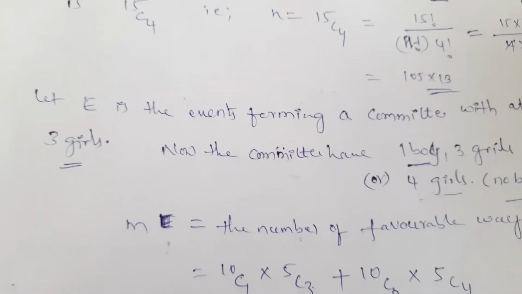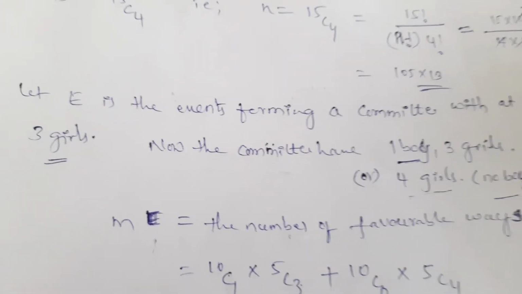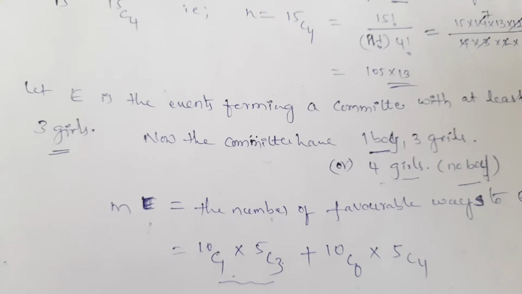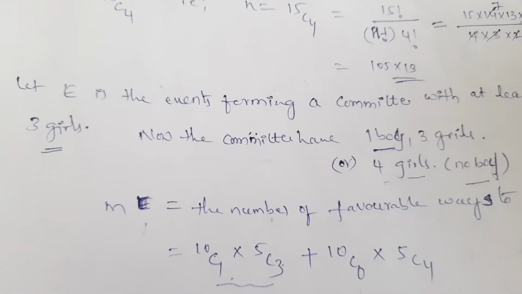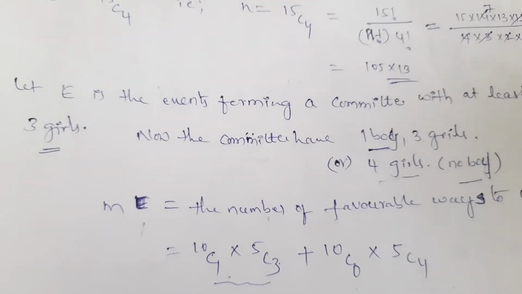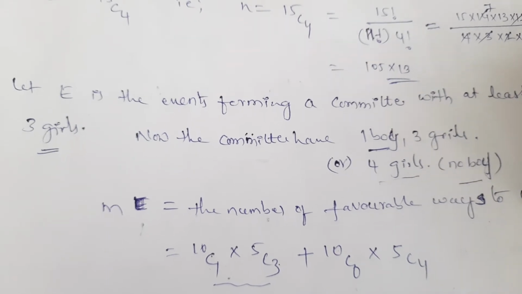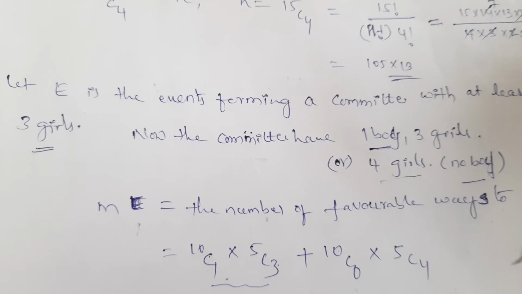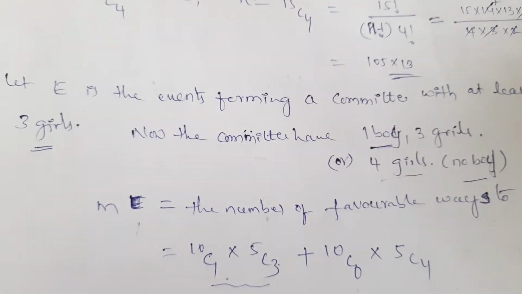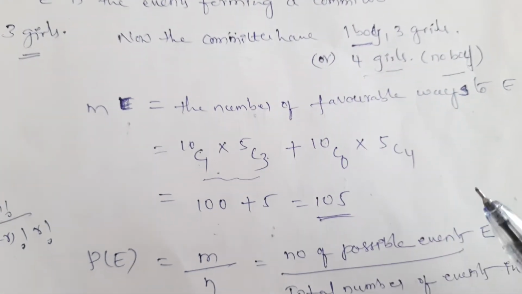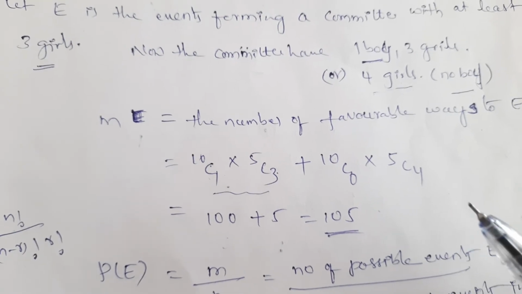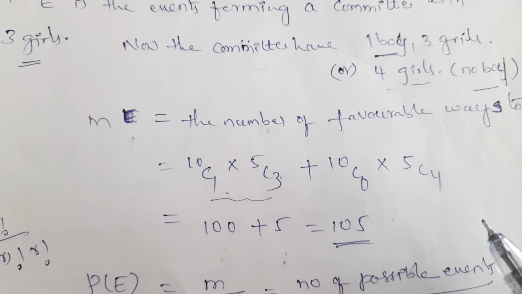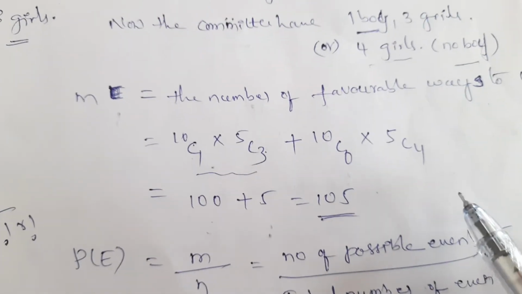Let E be the event of forming a committee with at least 3 girls. Out of 10 boys we select 1 boy and 3 girls, 3 plus 1 is 4. Or one more possibility, total 4 girls and no boy. Let M be the number of favorable ways to E, which is 10C1 into 5C3 plus 10C0 into 5C4. This is M.